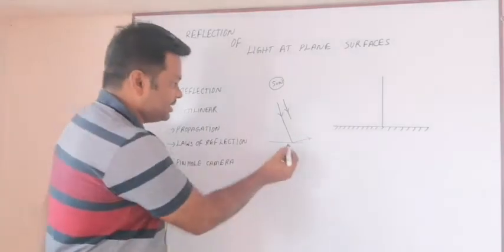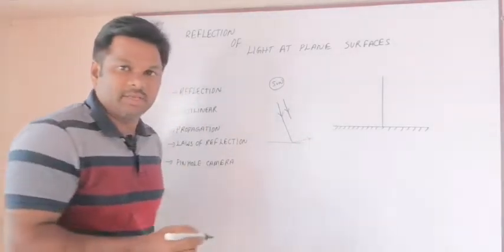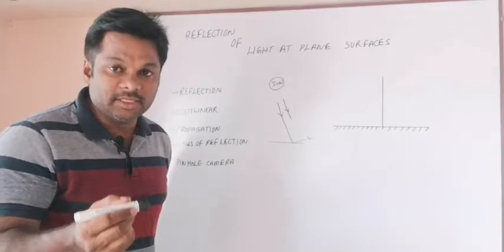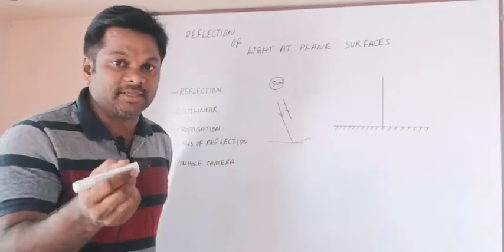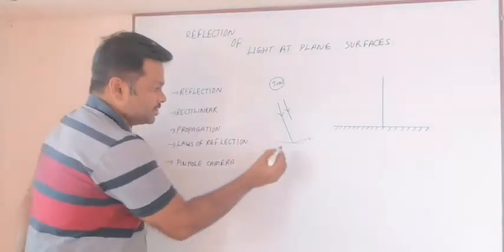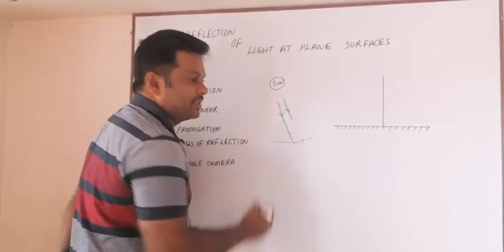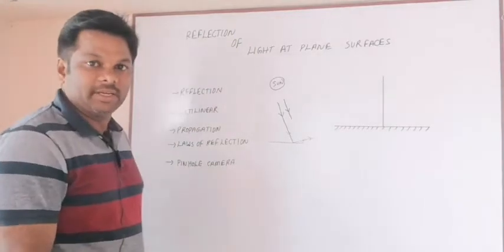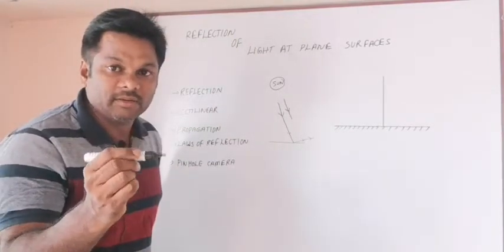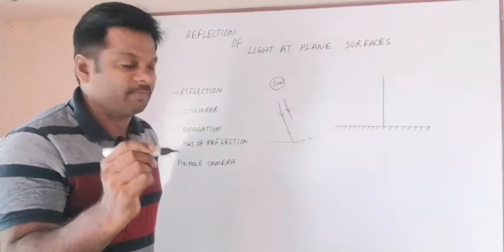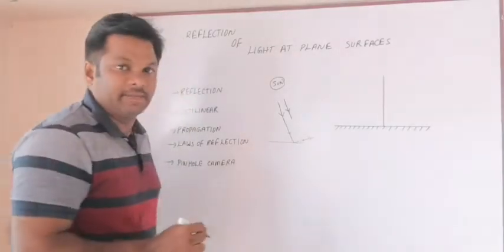When it is incident on the surface, after incidence, it will change its direction. But watch this: it continues to travel in a straight line. Even when it changes its direction, it is in a straight line.